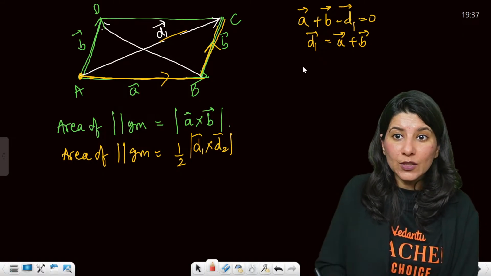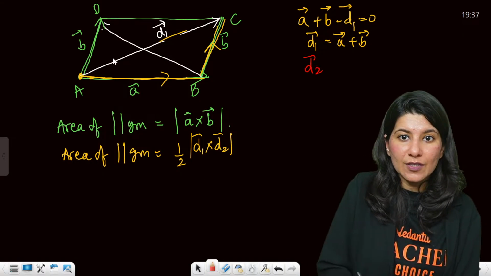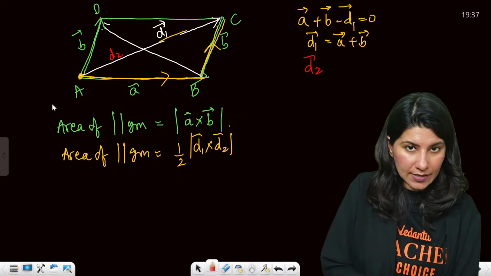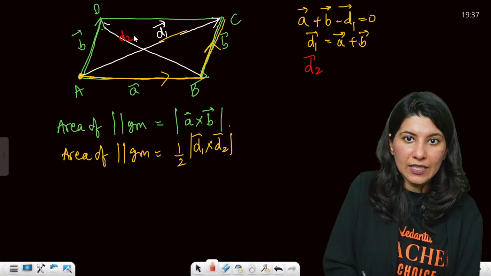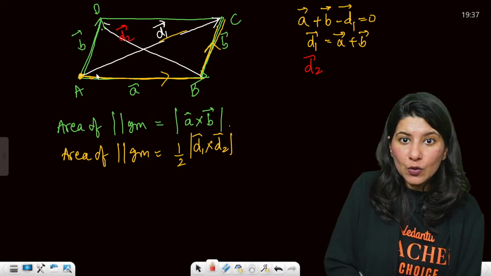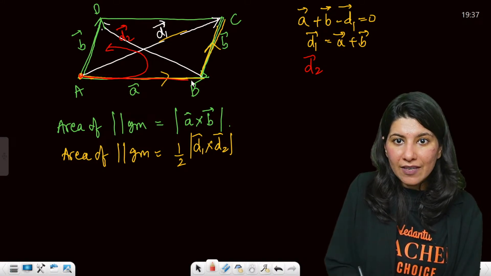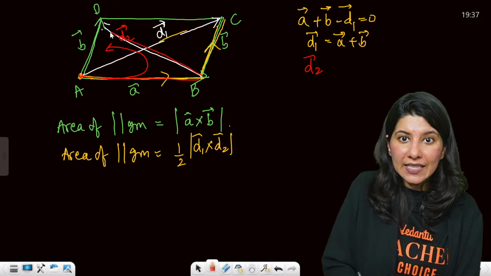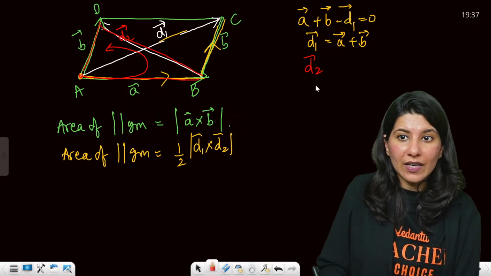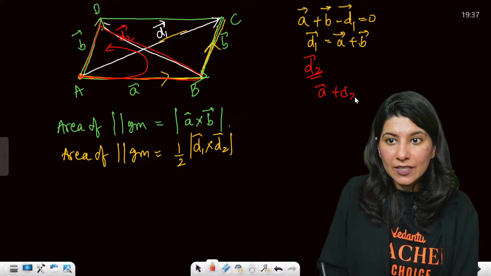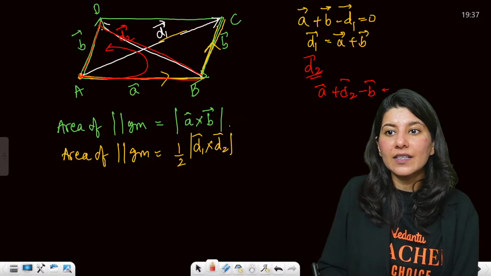Now to get D2, the second diagonal, I will be applying loop law again. This is your second diagonal, this is your D2. I'll be going like this. So again, A vector plus D2 vector minus B vector is 0.